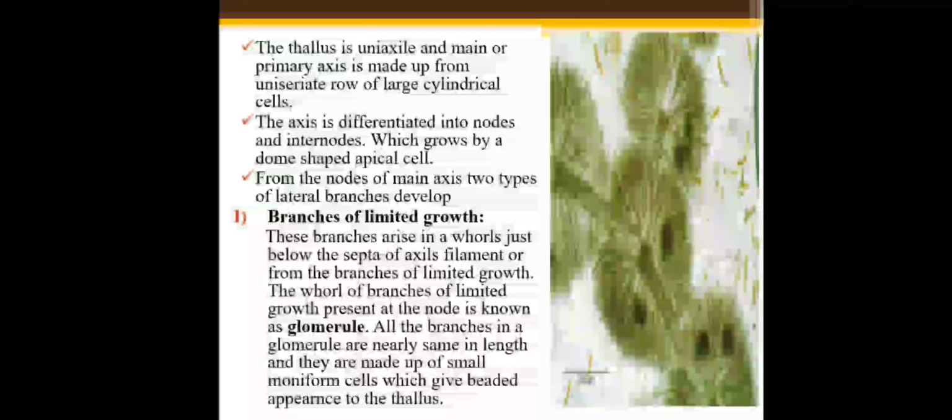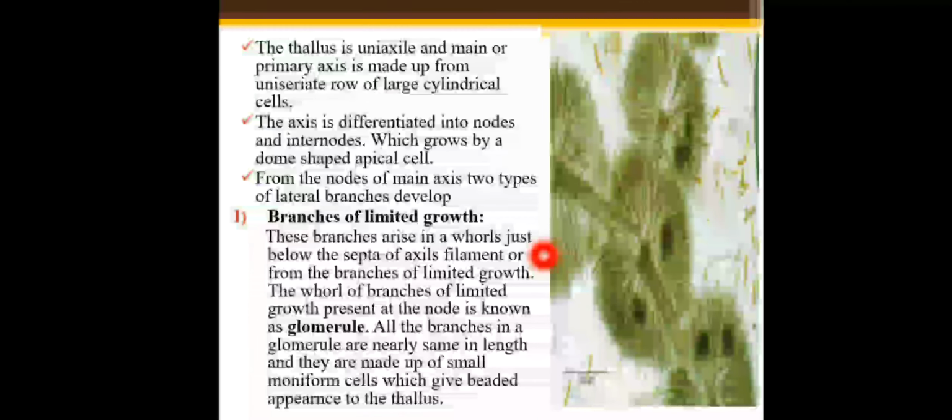From the nodes of the main axis, 2 types of lateral branches are developed: branches of limited growth and branches of unlimited growth. The first one is branches of limited growth.